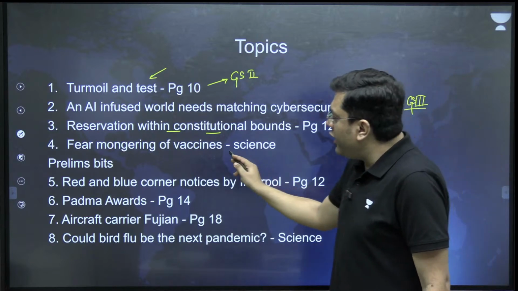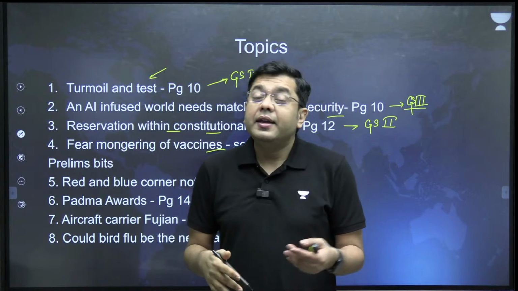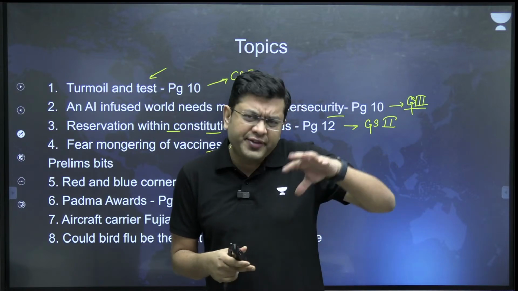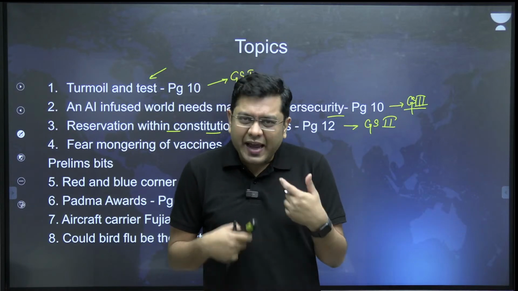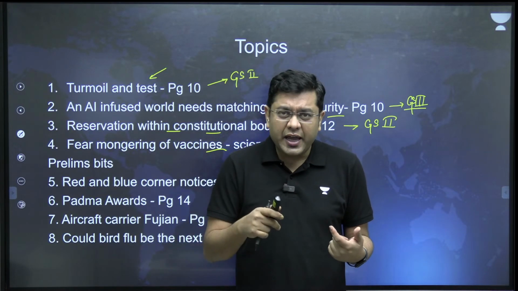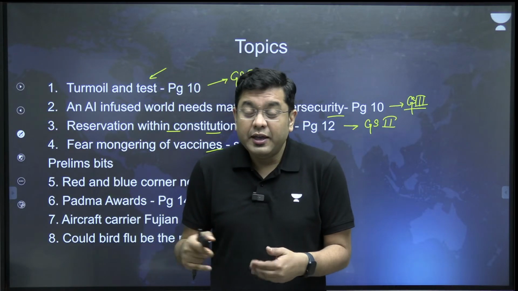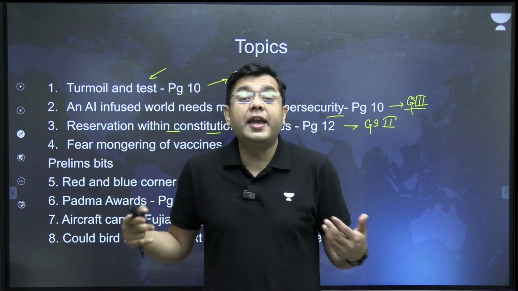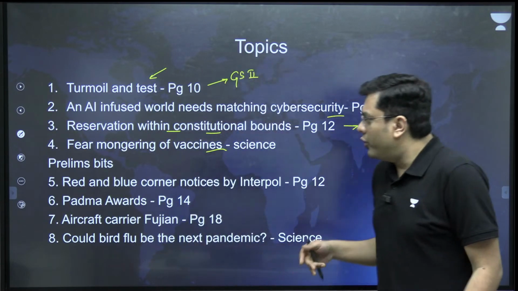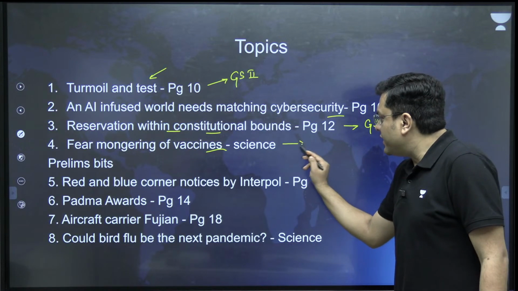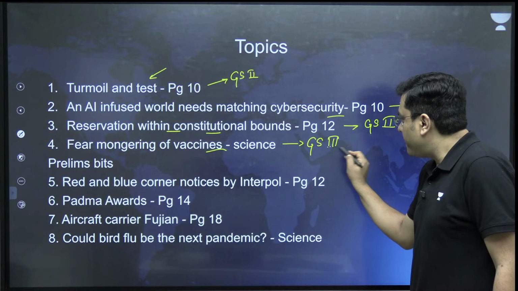Then fear mongering of vaccines. Ever since there has been a finding that Covishield has some amount of side effects in certain rare cases, there has been an increased backlash from the people who don't trust the vaccine. So vaccine hesitancy is again on the rise. So what do we do? What should be the way going forward? This has appeared in the science section, relevant for your GS paper 3.